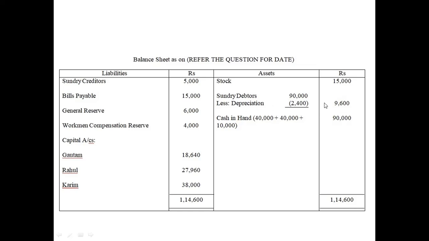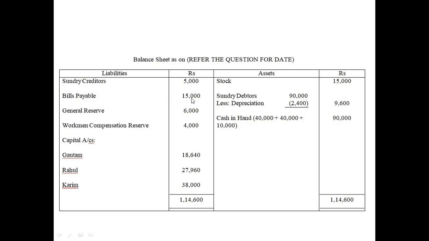Anyway, now cash in hand will be 40,000, the existing balance, plus 40,000 as the amount of capital brought in by Kareem, and 10,000 as premium for goodwill. It will be 90,000. The total will be 1,14,600. Now sundry creditors will be 5,000, just like that.